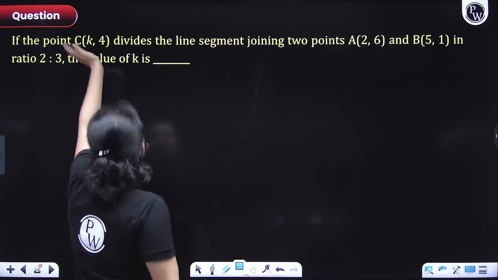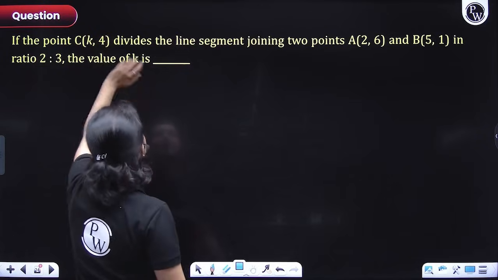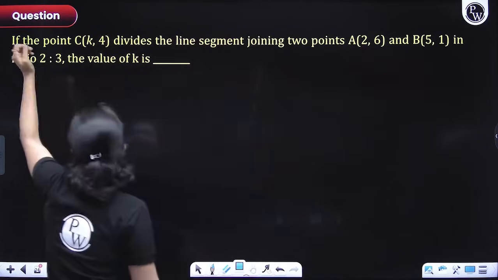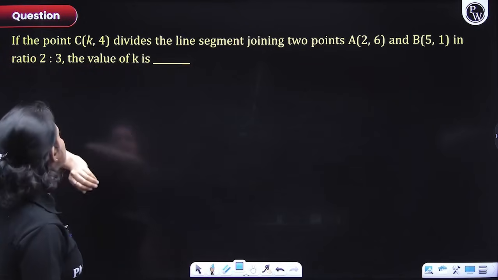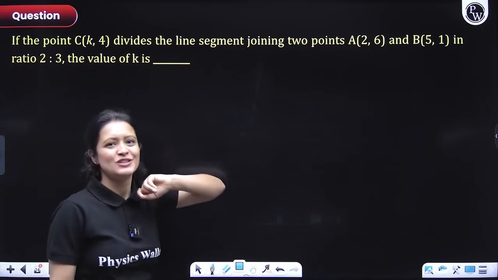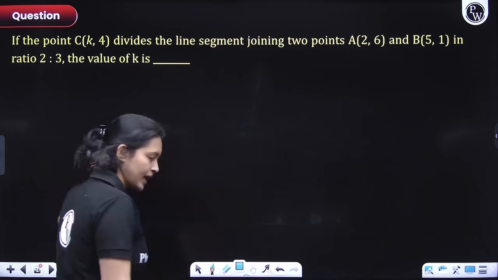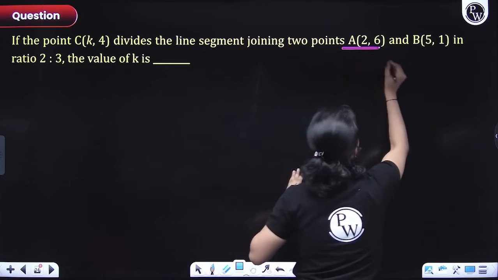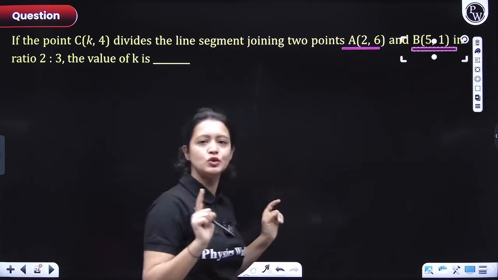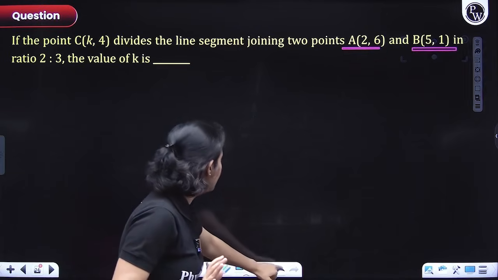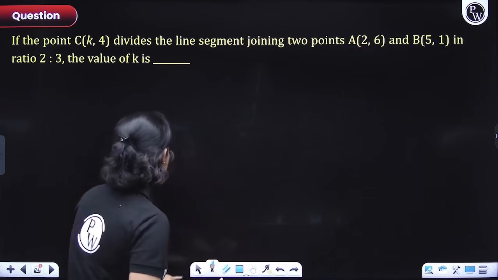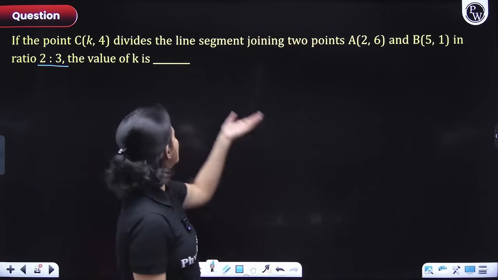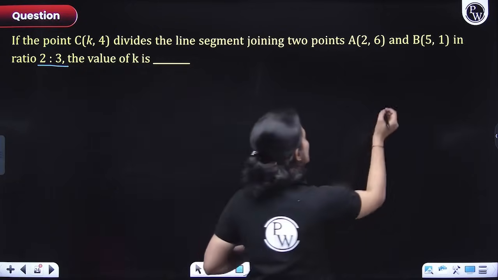If the point C, whose coordinates are k, 4, divides the line segment joining the 2 points A, 2,6 and B, 5,1 in the ratio 2:3, then the value of k is. So how would you do this? Okay, let's see, everyone. First of all, I have been given the two extreme points. And I know the ratio also, 2:3. I can figure out the value of C very easily, right or not?